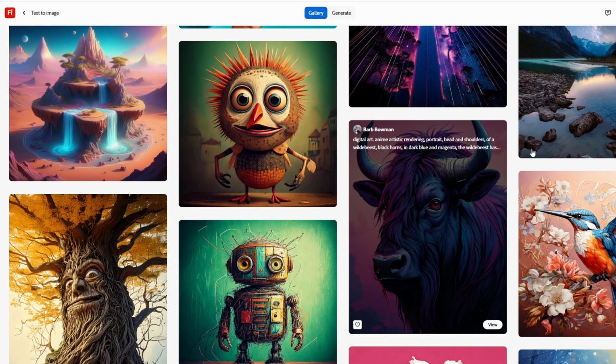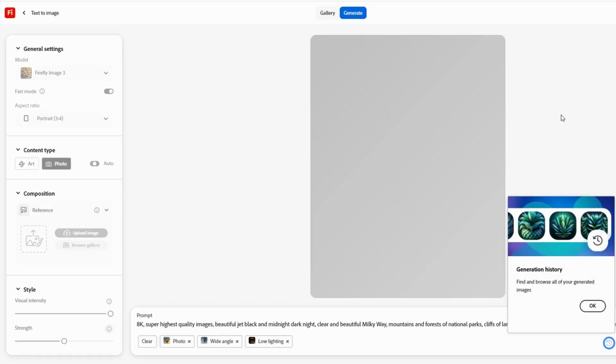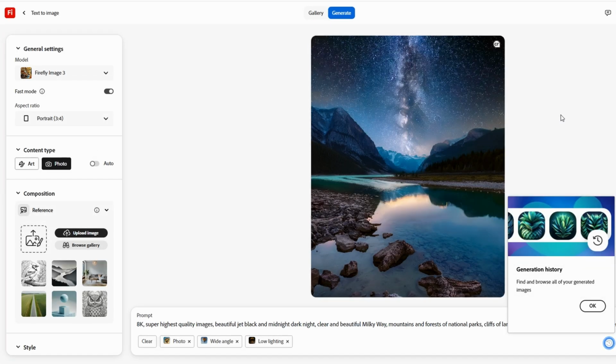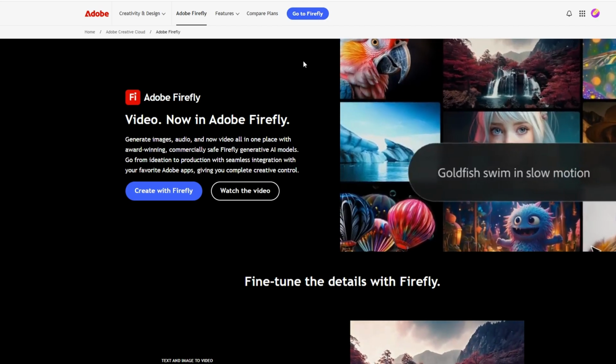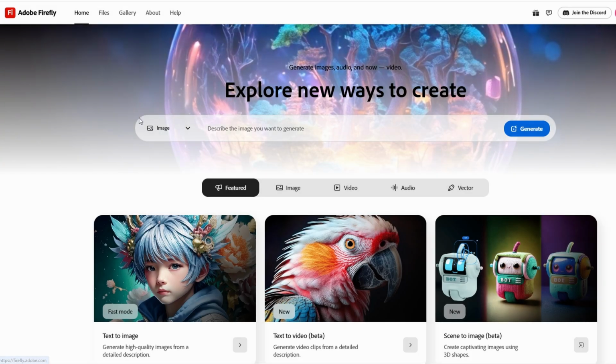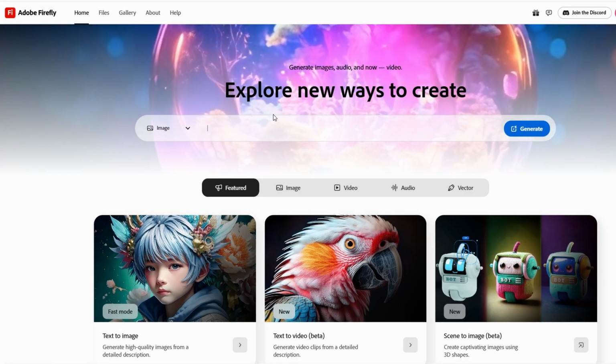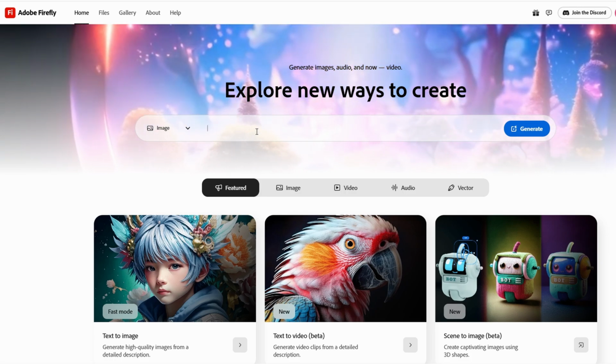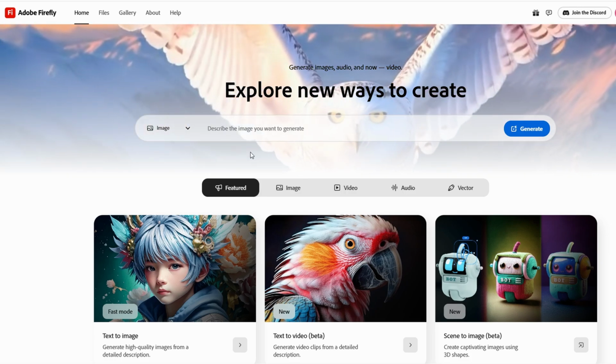When you start using Firefly for the first time, the process is easy to follow and intuitive. Once you're on the Adobe Firefly page, you'll see a prompt box where you can type in a description of the image you'd like to create. The key to getting the best results lies in how detailed and specific your prompt is.